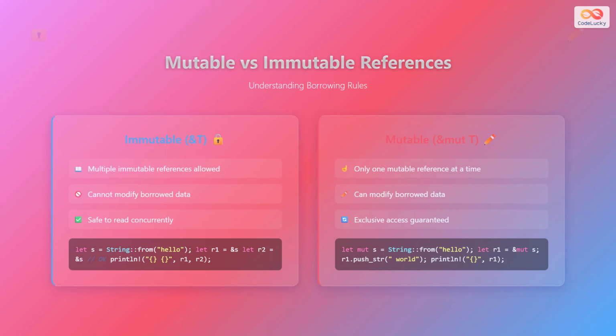Mutable references, denoted by ampersand mut, allow you to both read and modify the borrowed data. However, Rust enforces a crucial restriction. You can have only one mutable reference to a piece of data at a time. This prevents data races by ensuring exclusive access for writing operations. These borrowing rules eliminate entire categories of bugs that commonly occur in other systems programming languages.